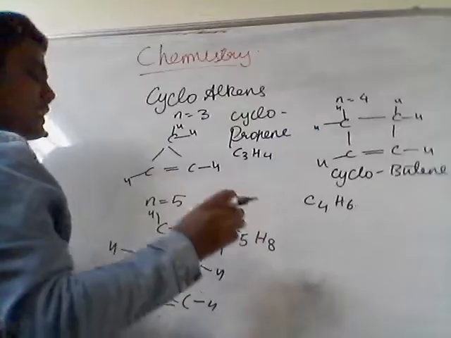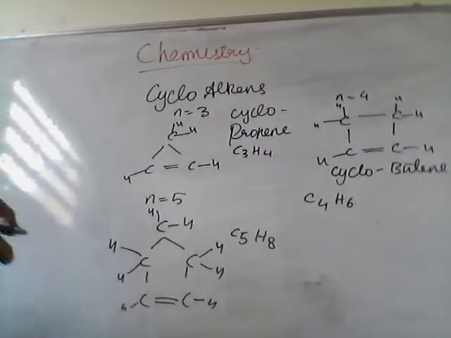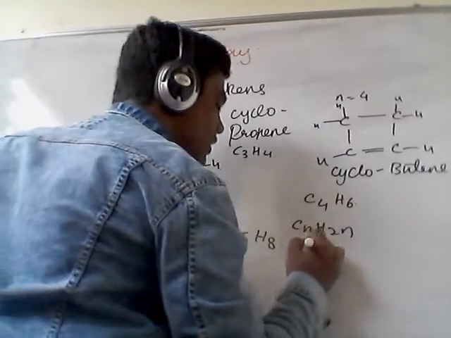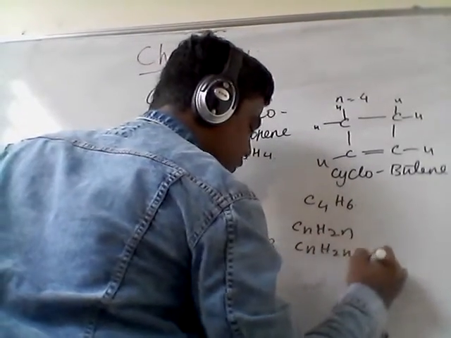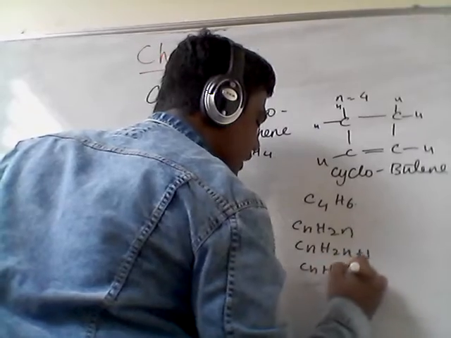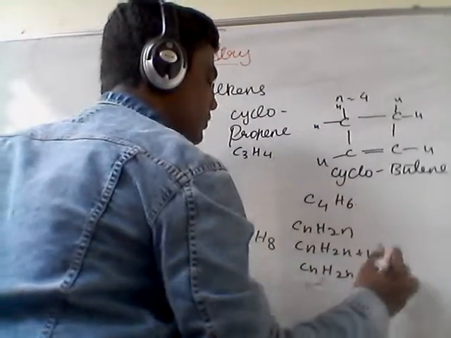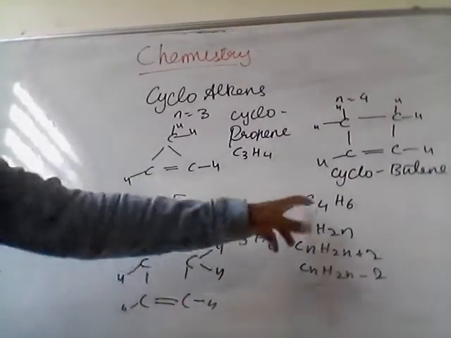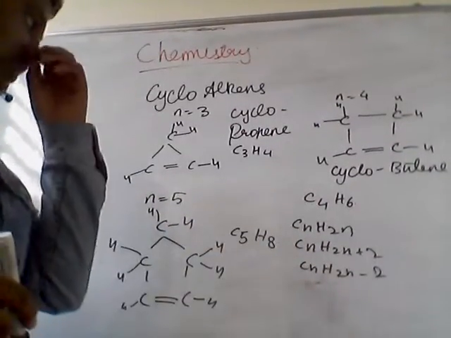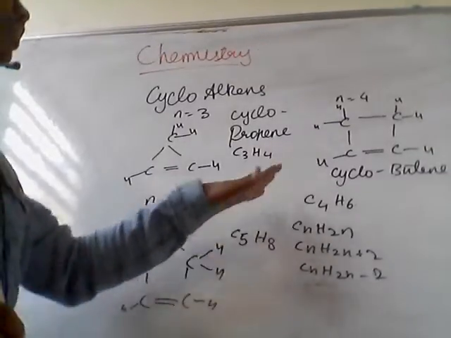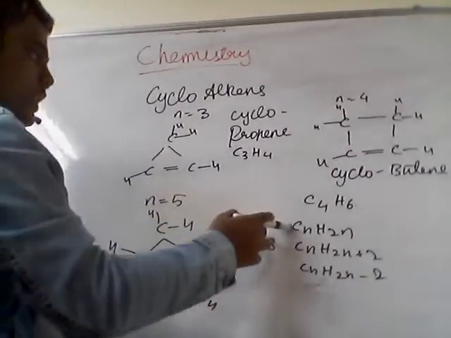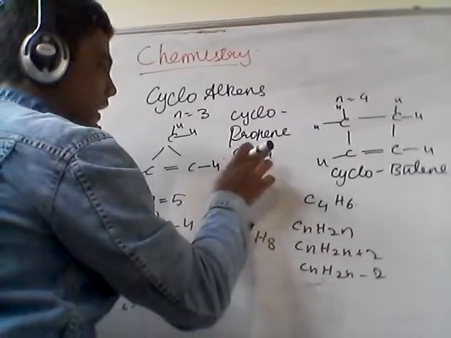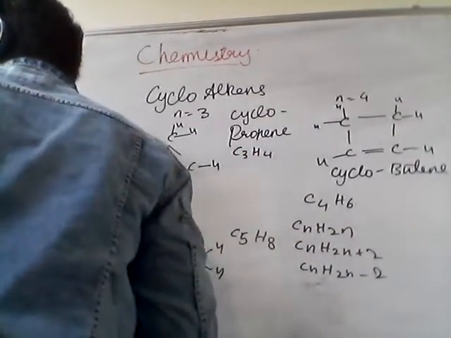Now what can be the general formula? Can it be CnH2n, or CnH2n plus 1, or CnH2n minus 2, or CnH2n plus 2? Which formula can be taken so that it satisfies all three? CnH2n: for n equals 3, 2 times 3 is 6, but we have 4. So this is not the correct formula.